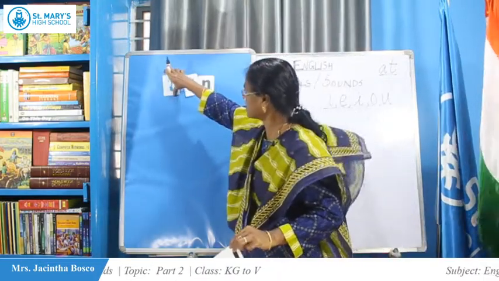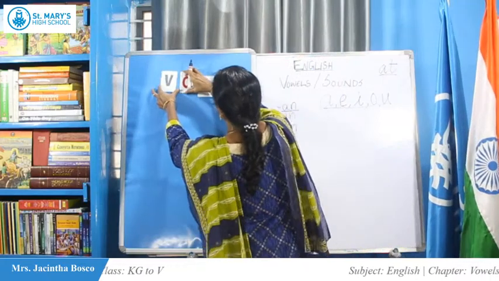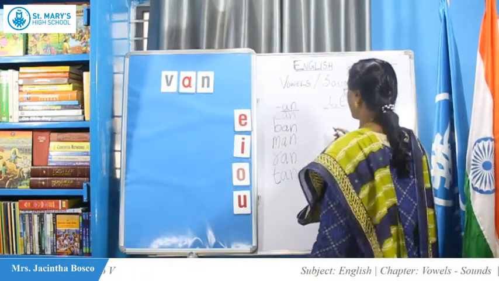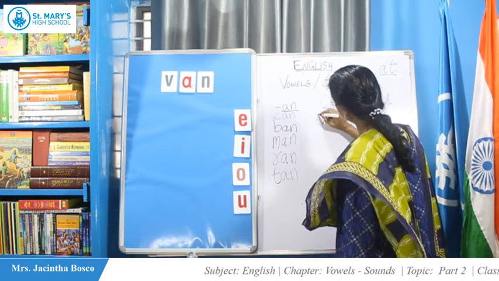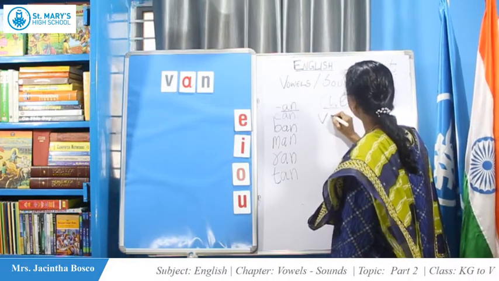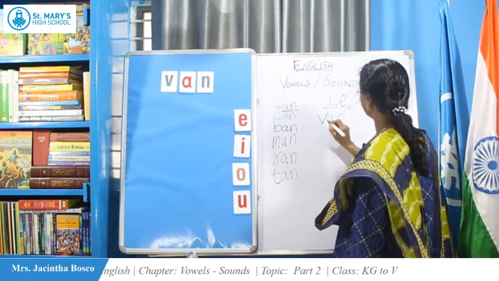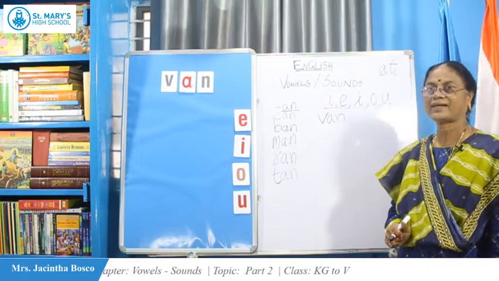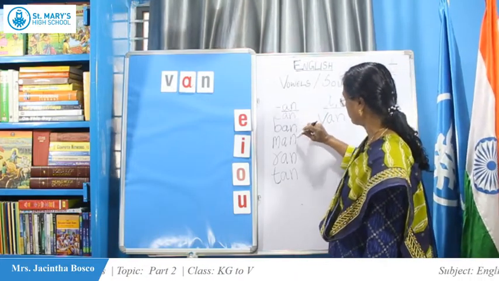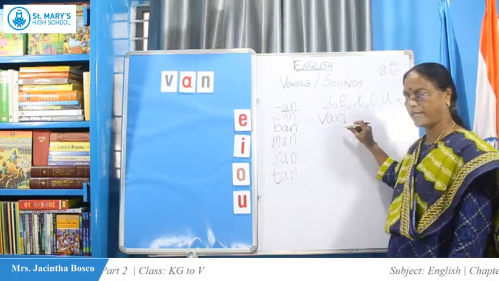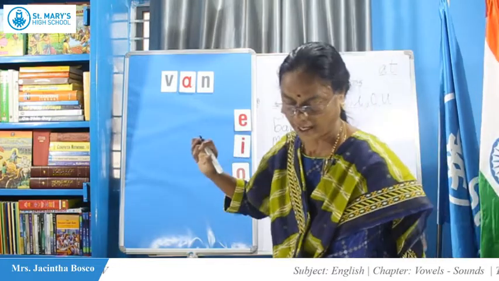Shall we go to the next letter? V-A-N, van. How to write van? V says va. A says a. N says na. Van. Say again. Can, ban, man, ran, tan, van.